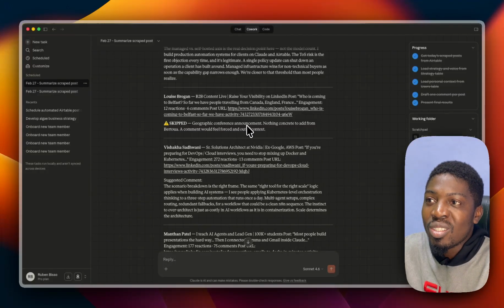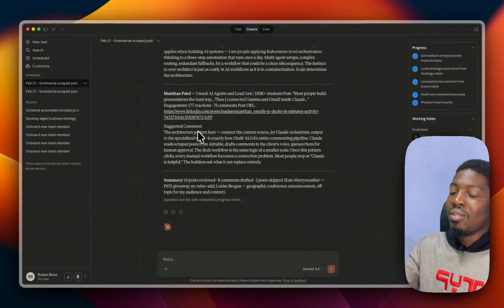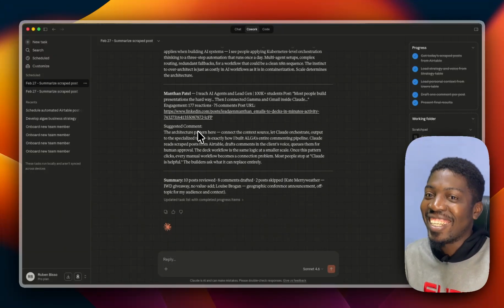Another one says skip this one: geography conference announcement, nothing concrete to add from Beto. So Beto is my location, right? I can't attend this conference, so I don't need to comment there, right? So this is actually great, what I'm seeing here, right?